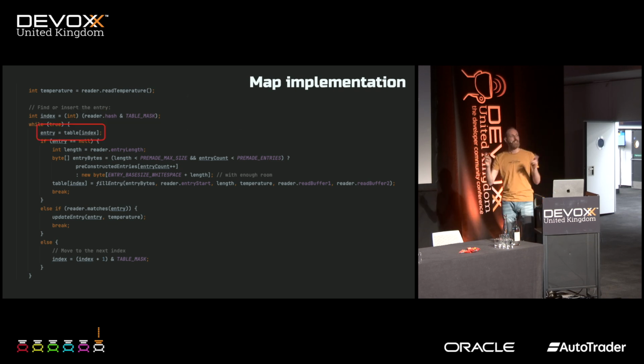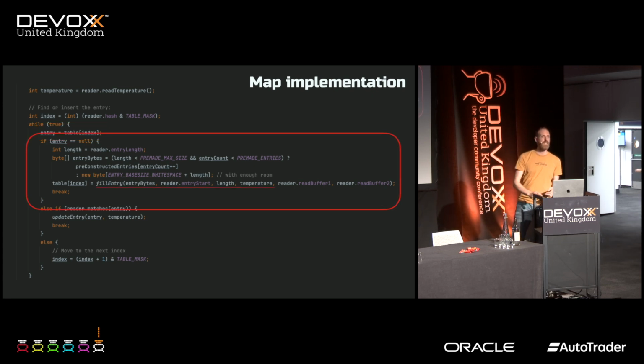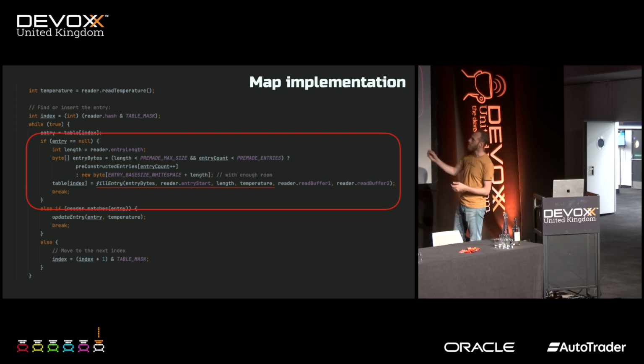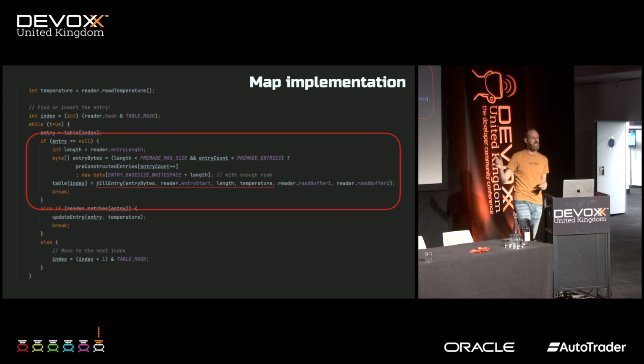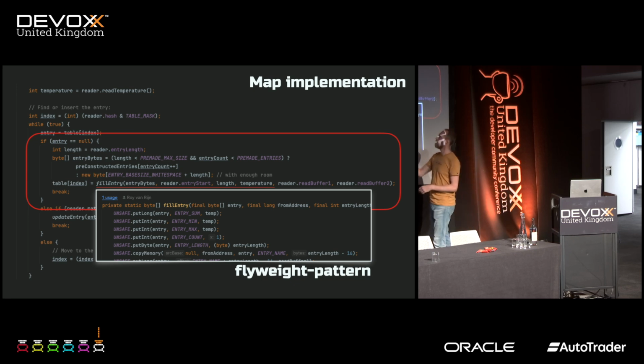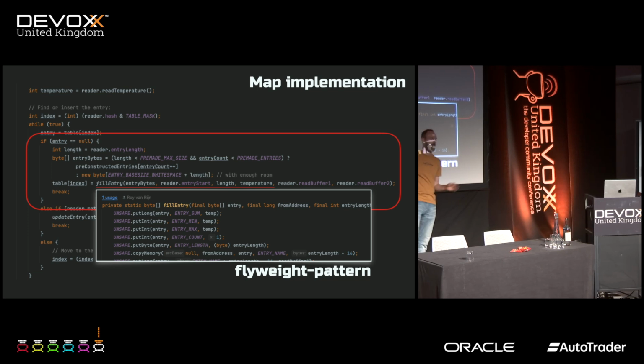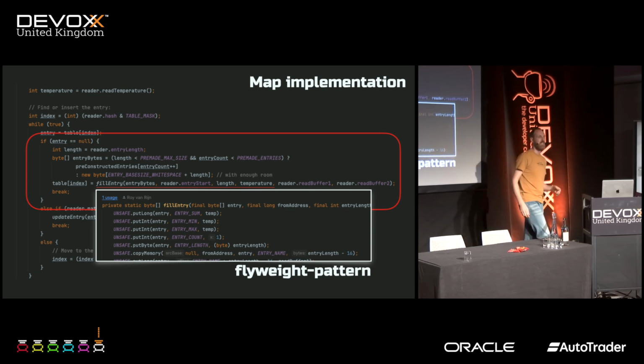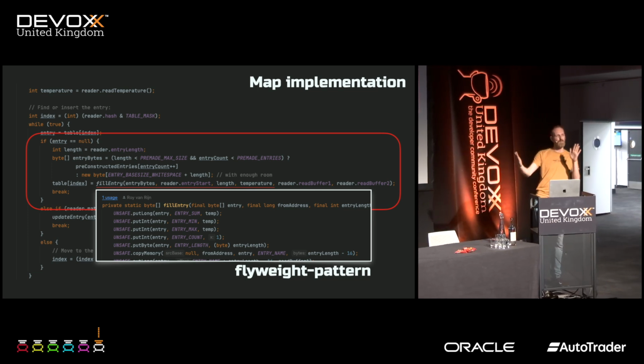And now I look in my hash table, which is just an array. And if there's nothing, I insert it. So I create some byte array, and I fill my entry there. It's a new entry. Perfect. You might have already seen I'm not using any objects. I'm putting all my data into a byte array, but I'm not using these bytes. I'm just saying, this is my byte array. Put a long there, put an int there, put a byte there, and copy some memory of the name in there as well. This is just a little bit faster because it's more compact.